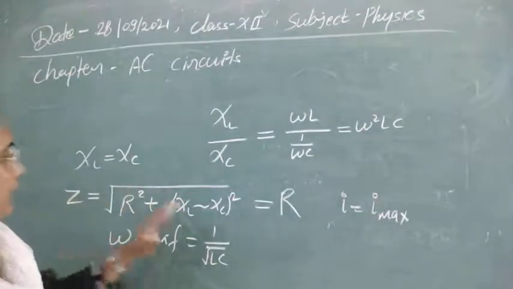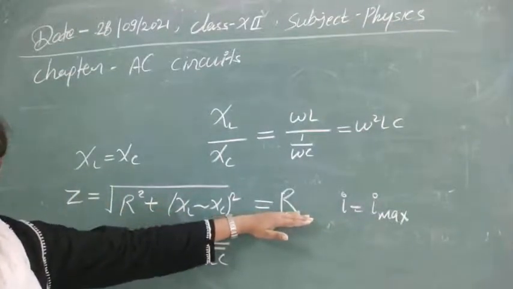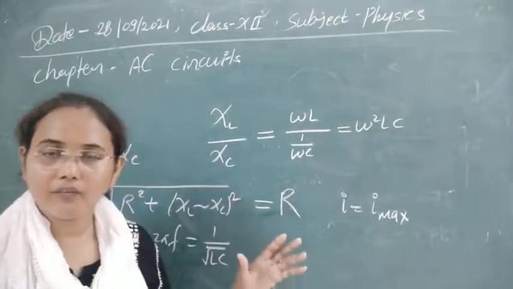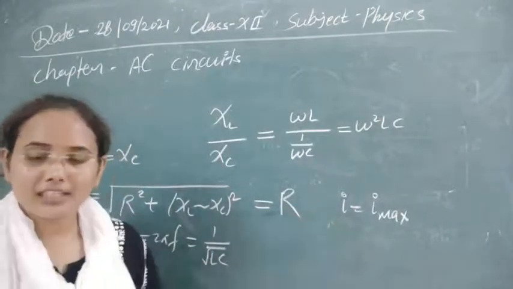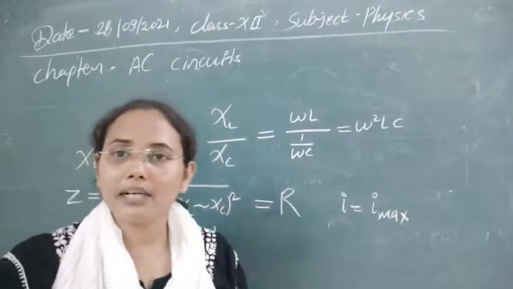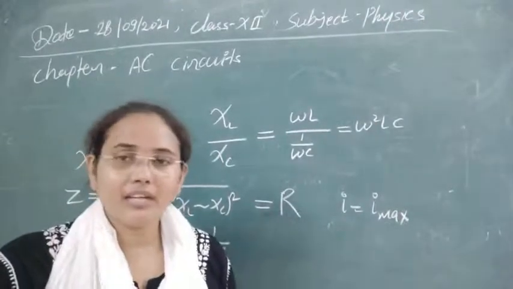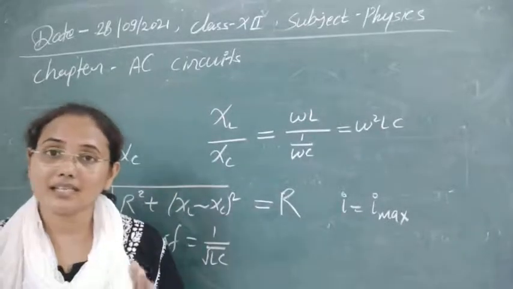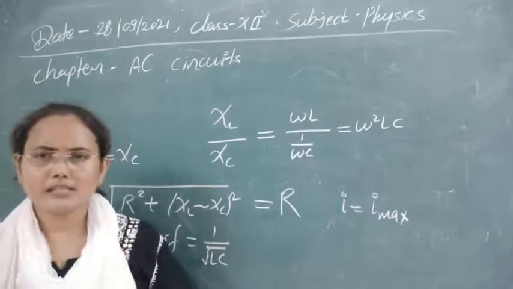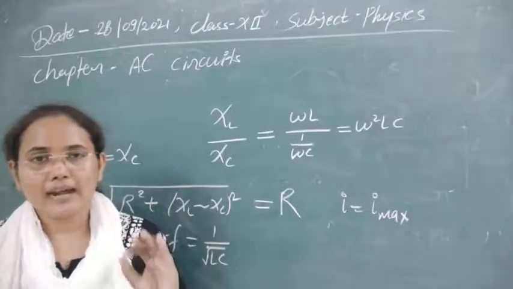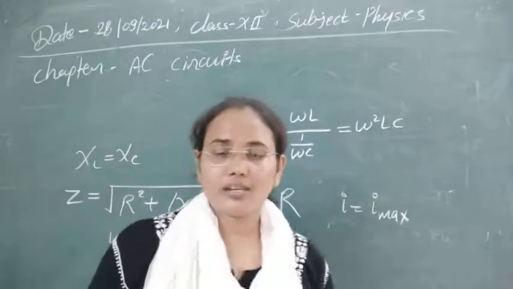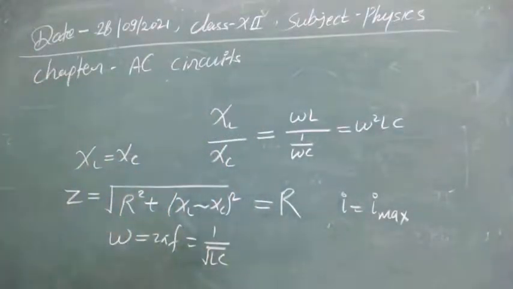Impedance is minimum in series but maximum in parallel, and the current flowing through the parallel LCR becomes minimum. The circuit will not choose a frequency for which the current becomes minimum, so it rejects that frequency. So the parallel resonance circuit is known as a rejector circuit, and the series resonance circuit is known as an acceptor circuit.